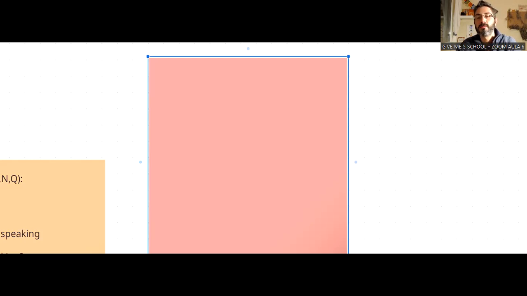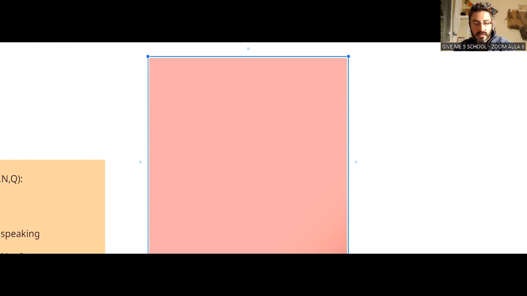So this is a list of verbs that we have to use, and we have to learn by heart. Remember: infinitive, past simple, and past participle.